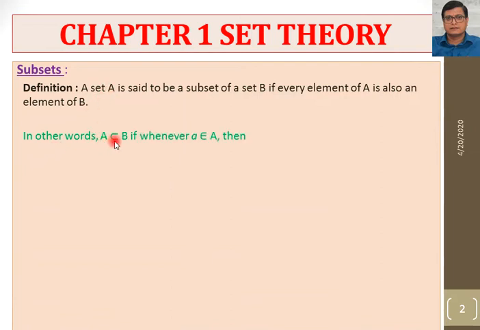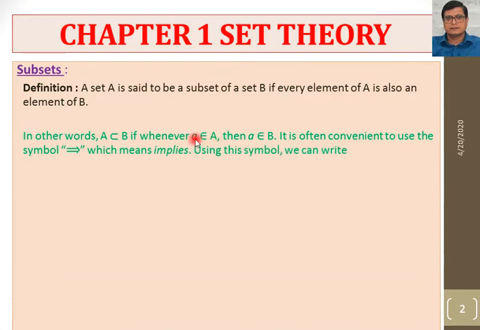So this is the symbol of subset. In other words, A is a subset of B. If whenever a belongs to A, which means a is a general element of set A, then a also belongs to B. Set A has the general element a. If a belongs to A and that general element is also contained in set B, then we say A is a subset of B. It is often convenient to use the symbol implies.